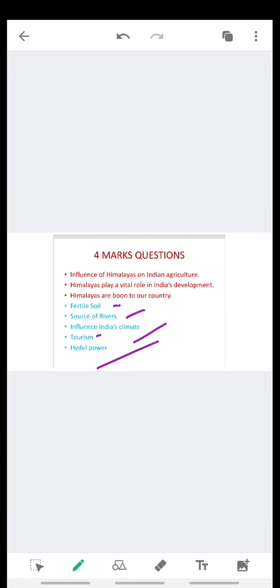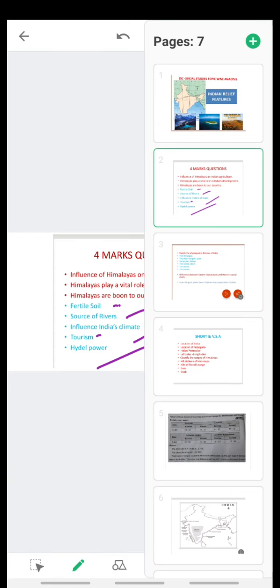All these points must be covered in the answer. But the introduction and conclusion completely depend on how the examiner has framed the question. Hope you people are getting what I am saying.